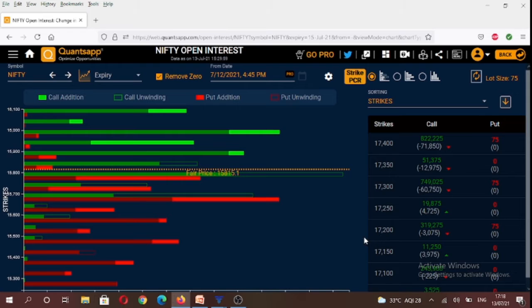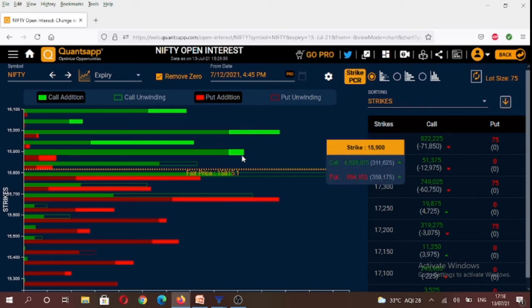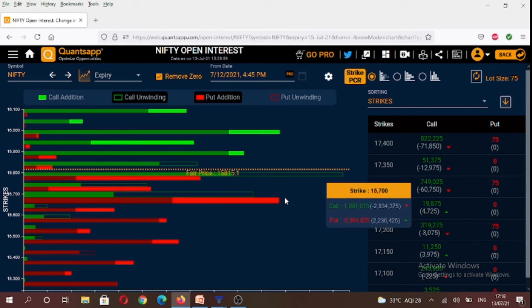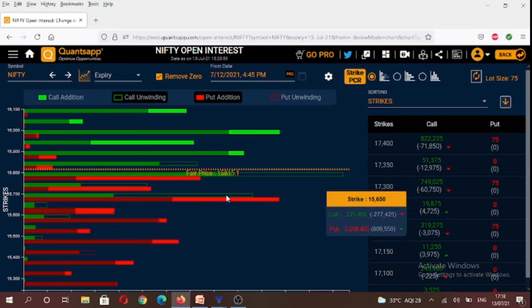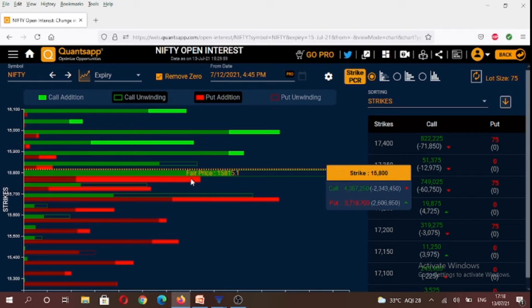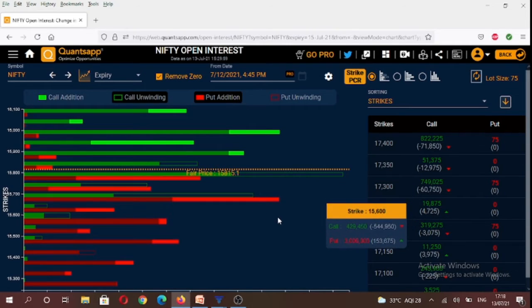So if we see the overall open interest data for 15th July weekly expiry contract, you will see that highest amount of open interest is in 16,000 strike, followed by 15,900 strike. So going forward, 15,900 and 16,000 are going to act as a strong resistance. And if we see the puts, you will see that highest amount of puts have been written at 15,700 strike, followed by 15,800 strike. So going forward, 15,800 and 15,700 are likely to act as a strong support in the market.